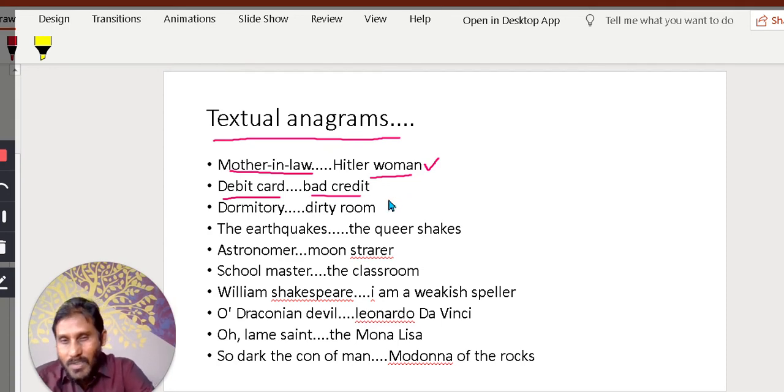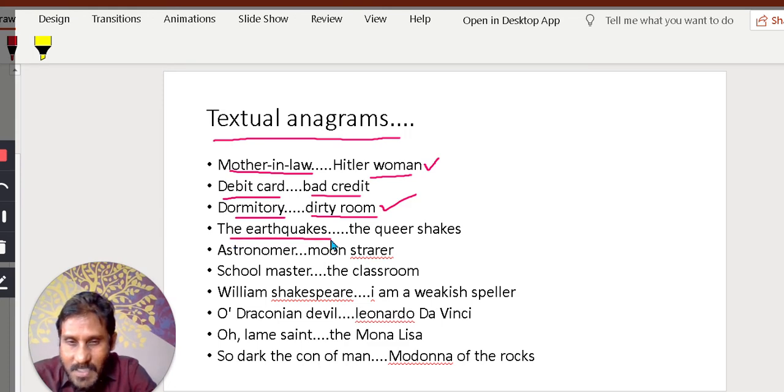Debit card, bank debit card, bad credit. Whenever you use a debit card, your credit levels will go down. You should not debit. You should go on. You should not borrow. You should go on saving. Dormitory. Dormitory means a kind of hostel. Dirty room. The dormitory is dirty.